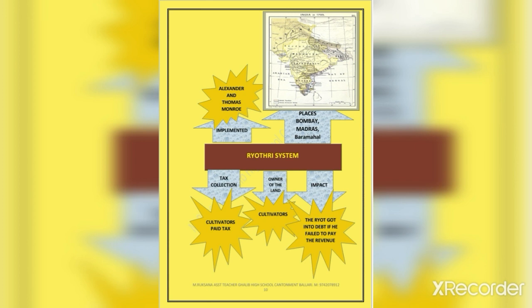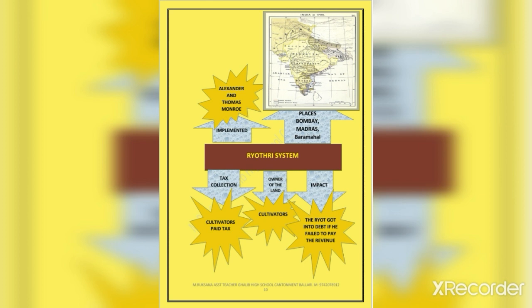Under this system, both the farmers and the company were directly linked. But in the Permanent and Mahalwari systems, the zamindars and Mahalwars were giving the collected taxes to the company. But in the Rayatwari system, the farmers were paying directly to the company.